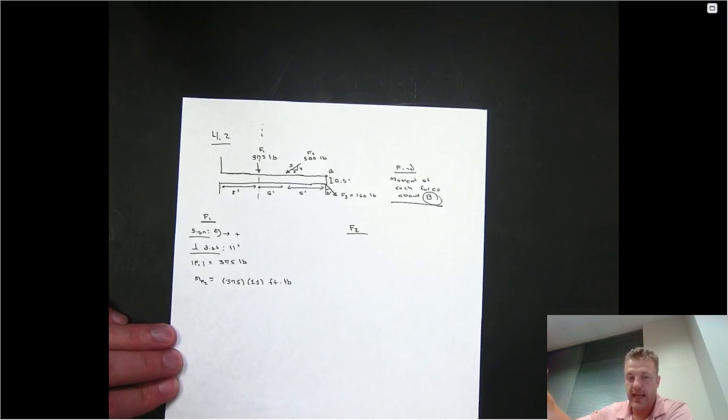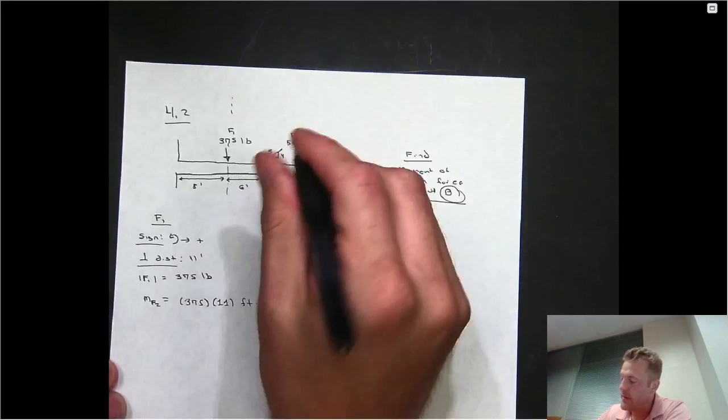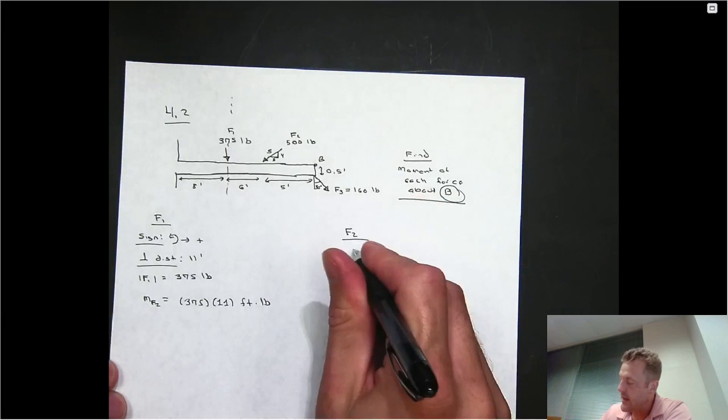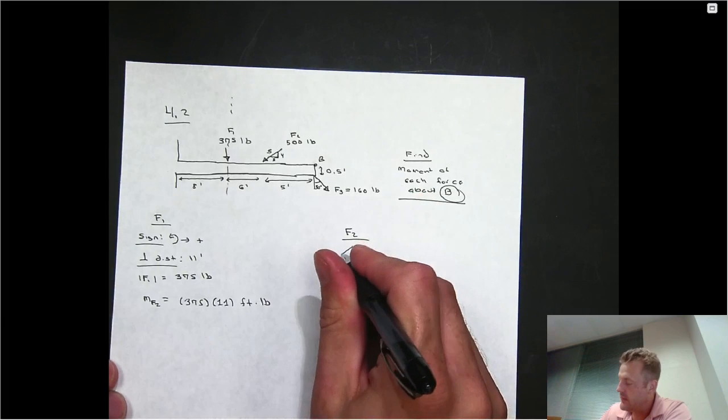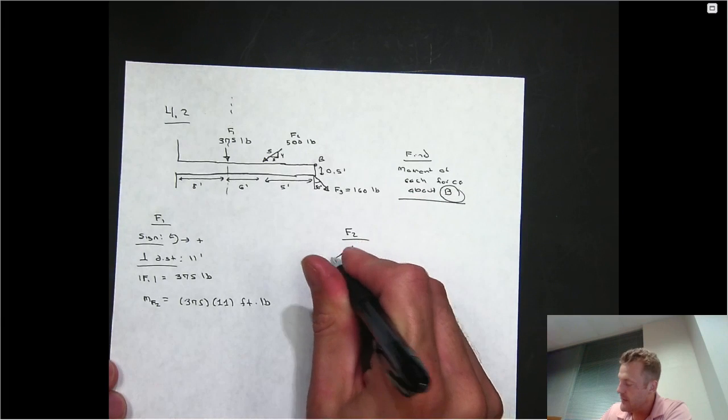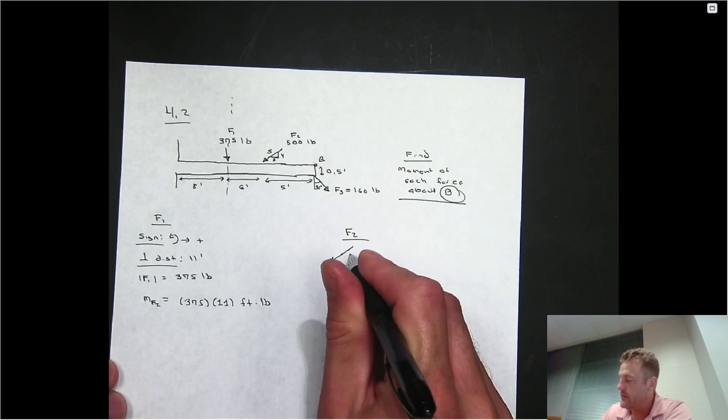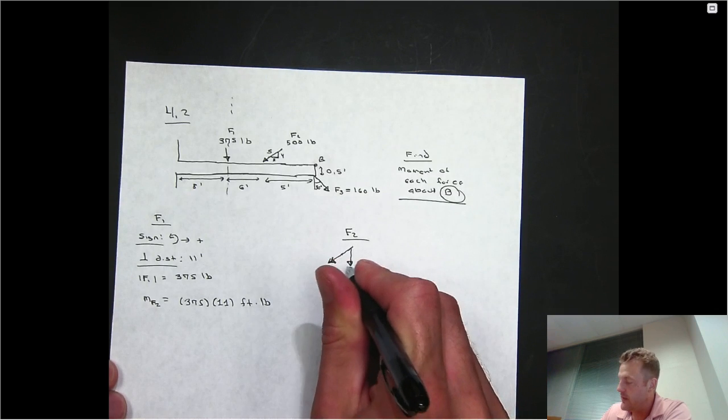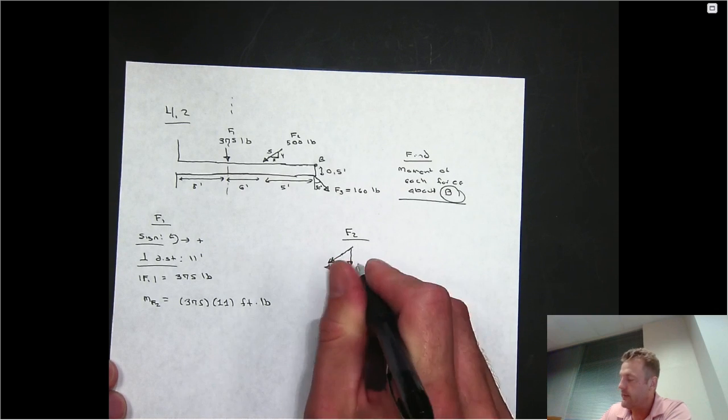If you notice F2, it's not going to be quite as simple because it has both a horizontal and a vertical component. So if we just sketch out the way that that would look, we have the original force going off here at an angle. It has a downward y component and an x component that goes to the left.